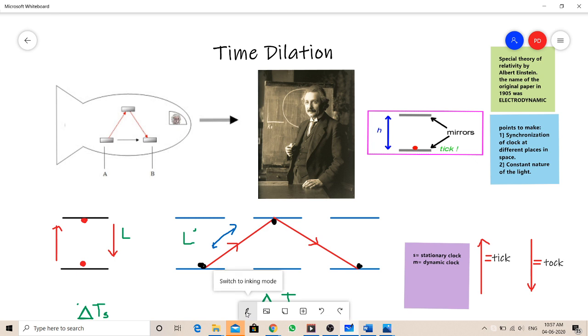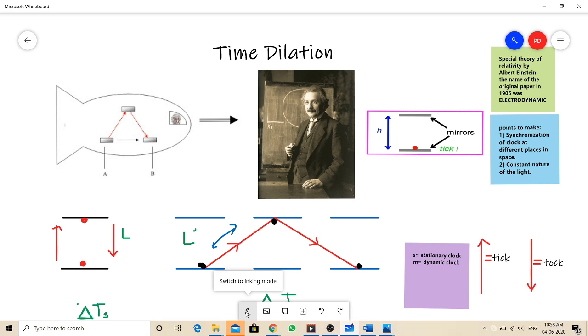Before the demonstration, I would like to give some insights, some concepts that we require before we encounter the concept of time dilation. That is the synchronization of clocks that are at a distance from one another.